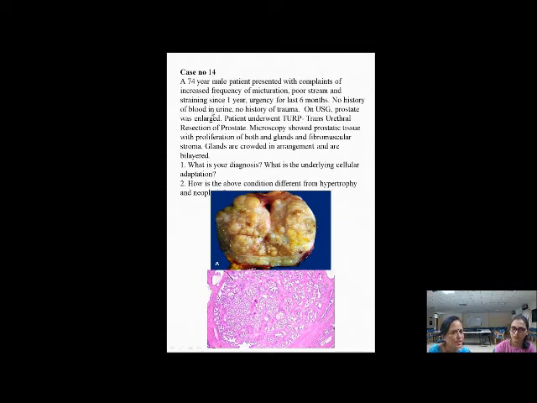Then no history of blood in the urine. I asked them the terminology, and they said hematuria. No history of trauma, because trauma matters here only if there is hematuria. Then ultrasonography findings are given, prostate is enlarged. Now they came to know that the pathology is in the prostate and not the bladder.